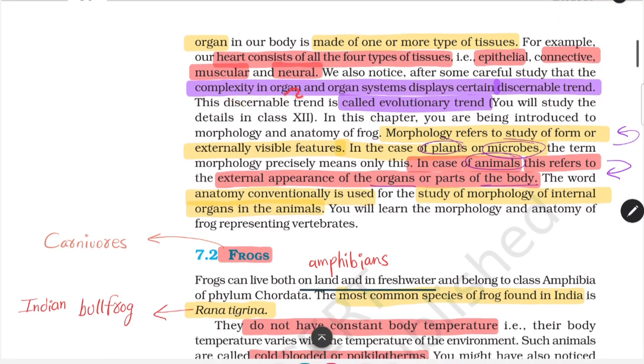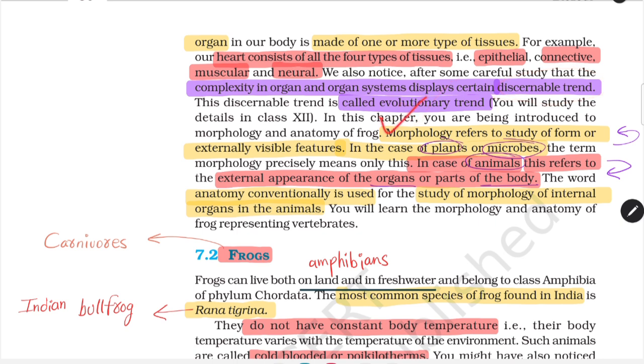Further moving on, complexity in organ and organ system displays a certain discernible trend, and this trend is called the evolutionary trend. It's very important. Remember everyone, NCERT can ask this line, NEET can ask this question, NTA can ask this question: what type of trend is followed by organ and organ systems. So it is basically a discernible trend, and this trend is called the evolutionary trend.